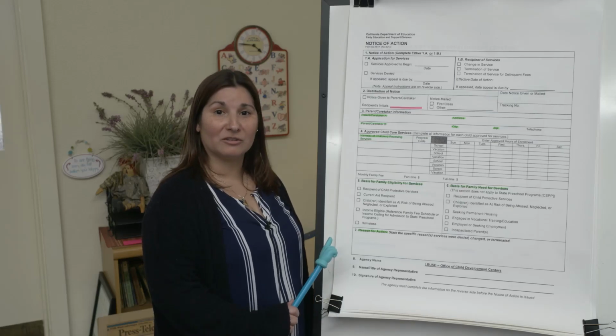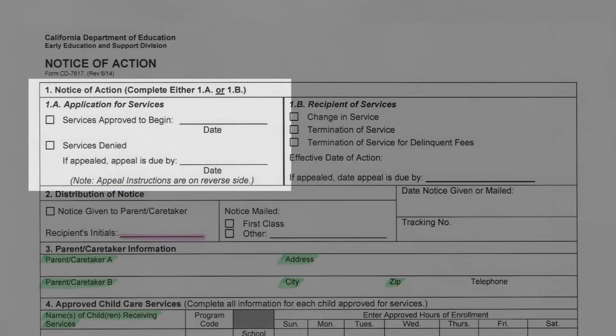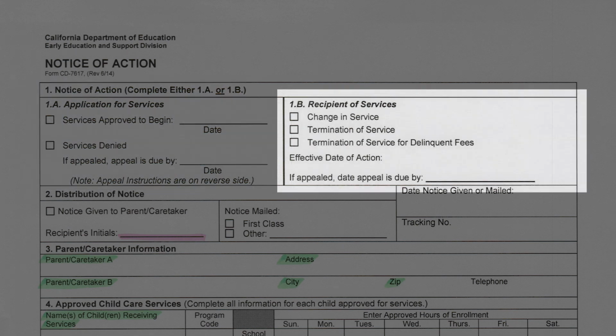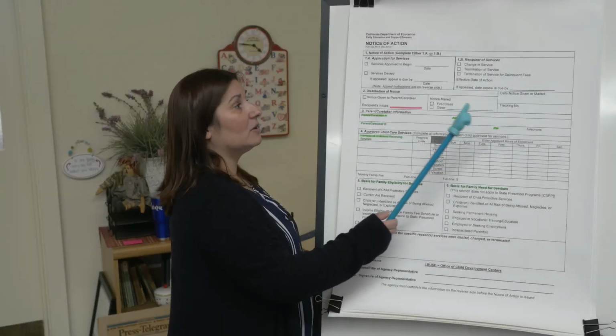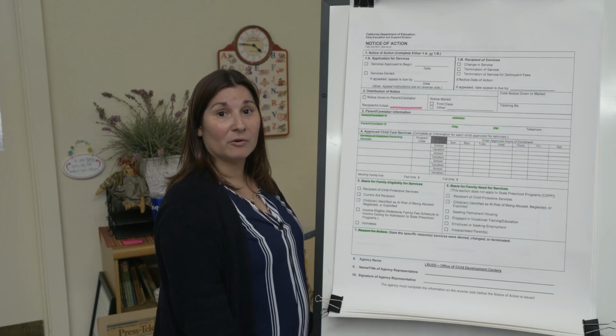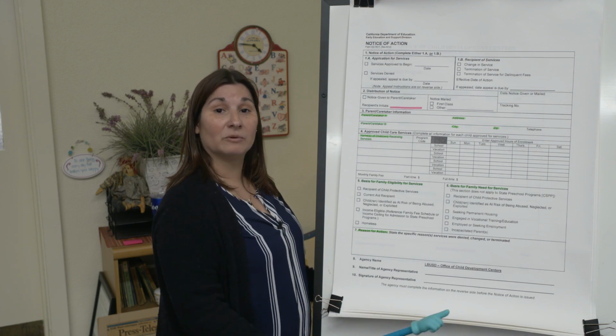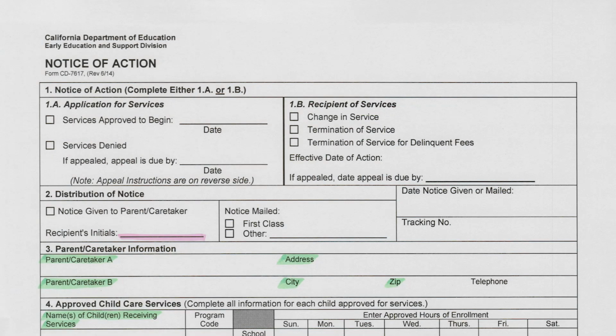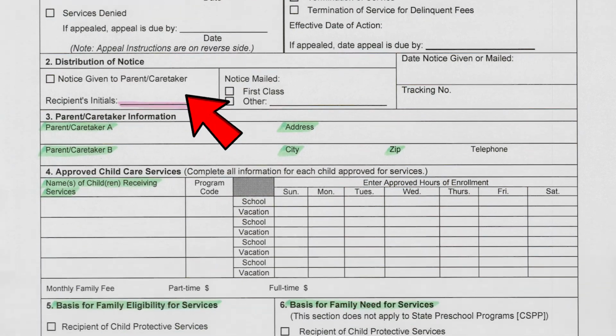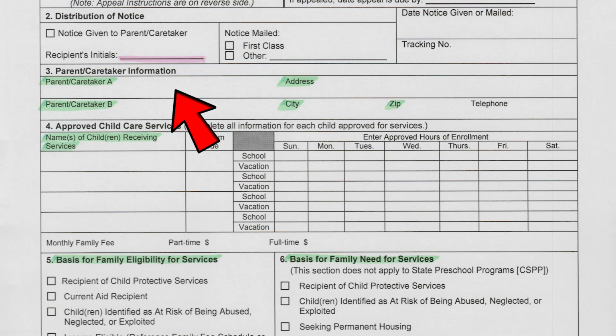This is your notice of action confirming the enrollment of your child, and it will either say that your services have been approved, or if your child is already attending and your child is being disenrolled or recertified, the information will be here. So if your child has never been in the program before, and this is their first day of services that they're going to be receiving, or they've left and are returning, the information will be here. So your first day of services will be documented in this box. Your parent information will already be filled out on this form. Please verify that it is correct.